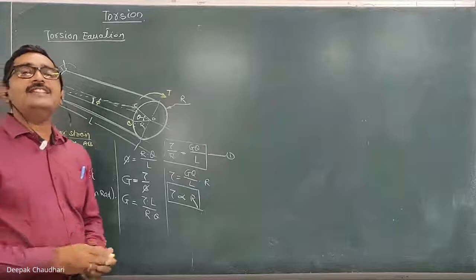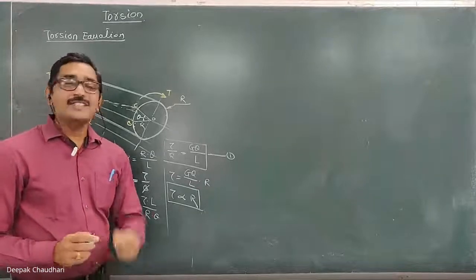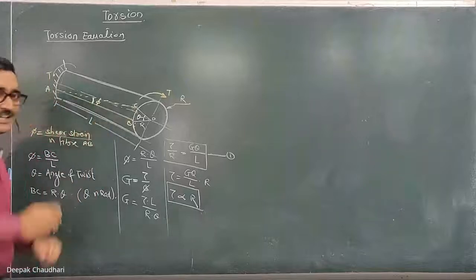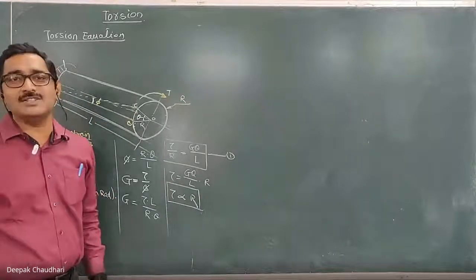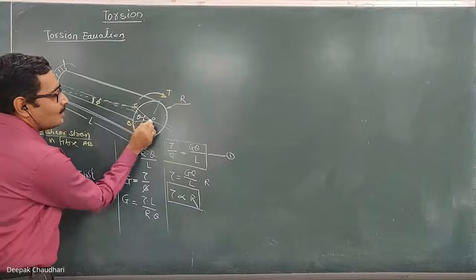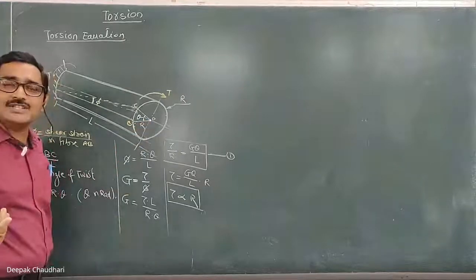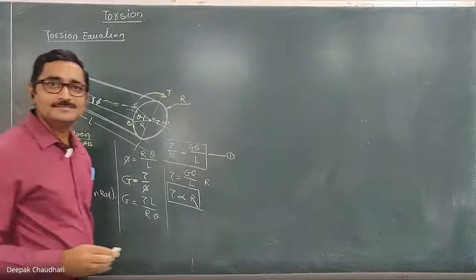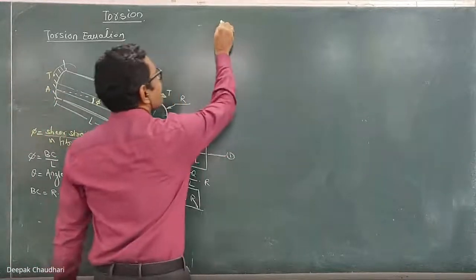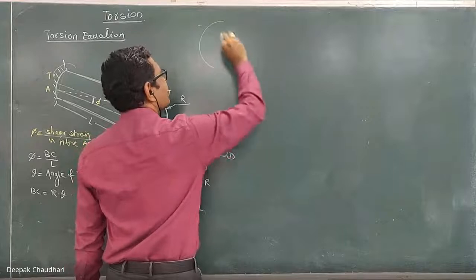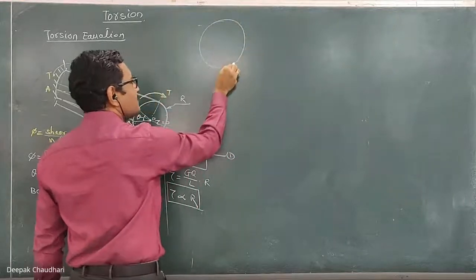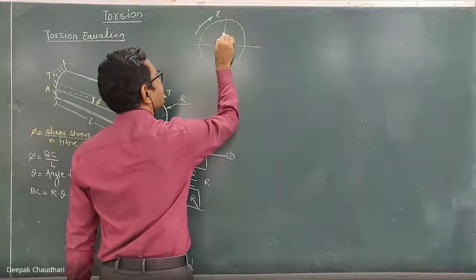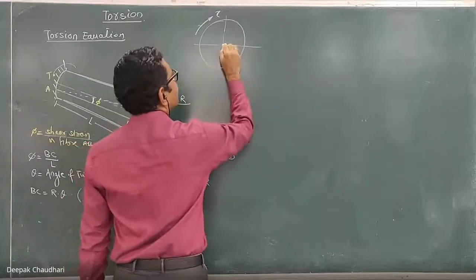It means that when a twisting moment is applied on a shaft, the maximum shear stress is induced in the extreme fiber. On the surface, the maximum shear stress will be induced. And when R is 0, at the center of the shaft, what will be the value of the shear stress? At the center of the shaft, the shear stress is 0. Understood? Look at the board. Suppose this is the cross section of the shaft, which is subjected to the twisting moment tau. This is the center, and this distance is R.